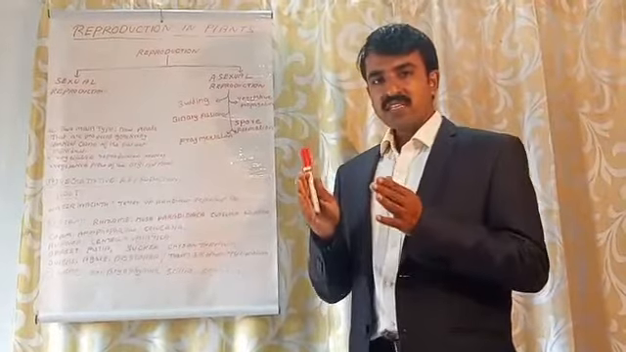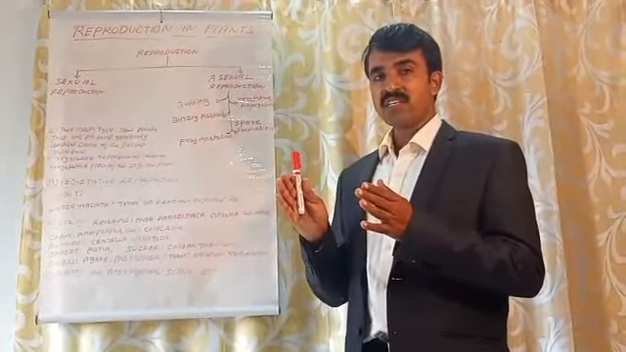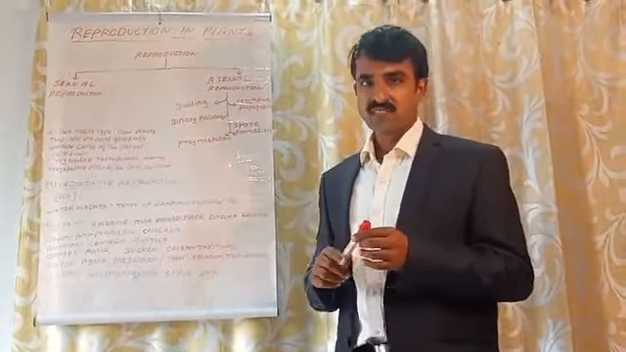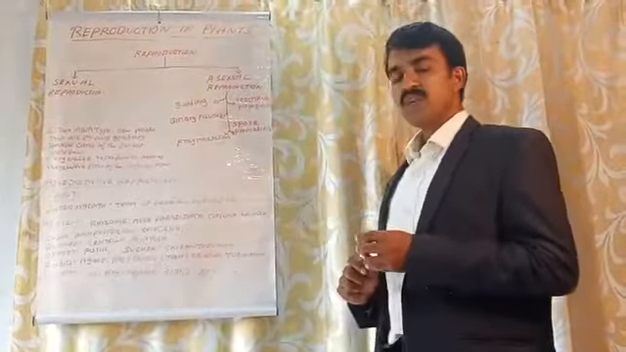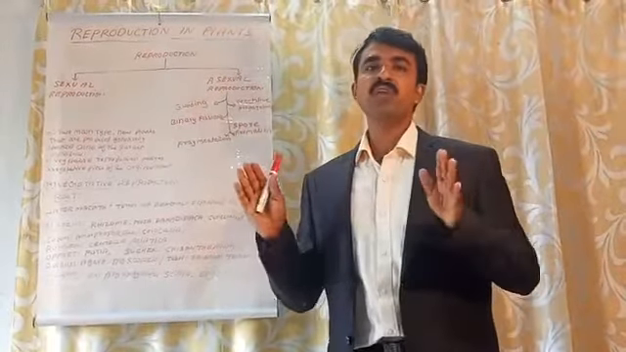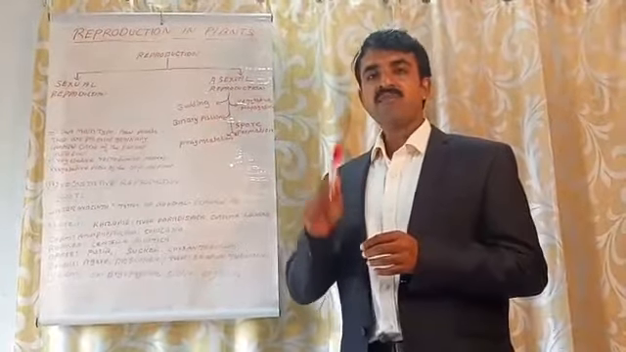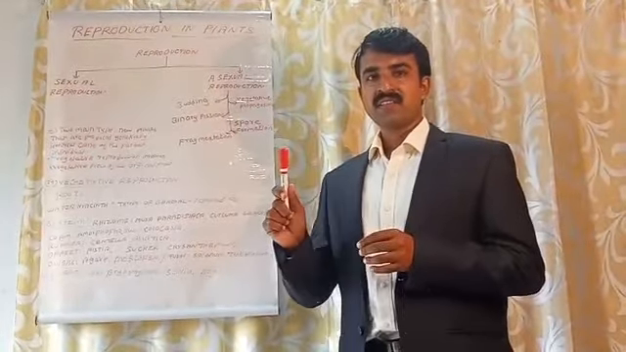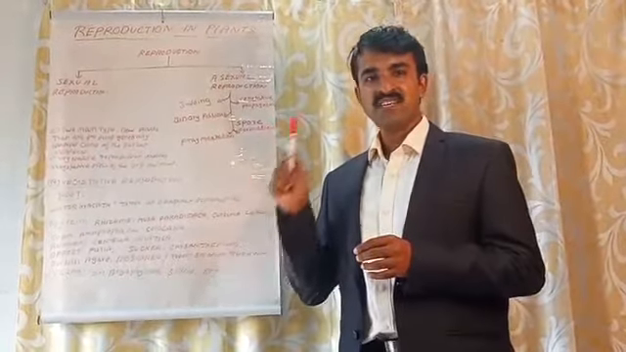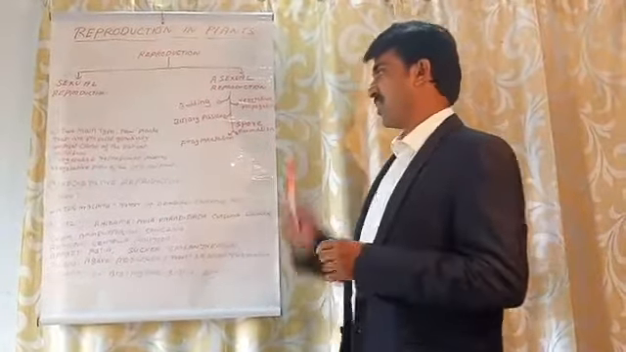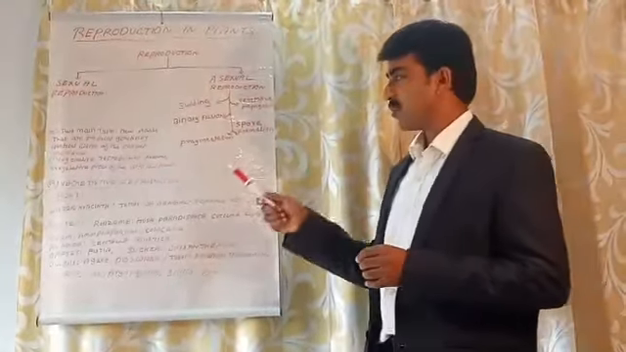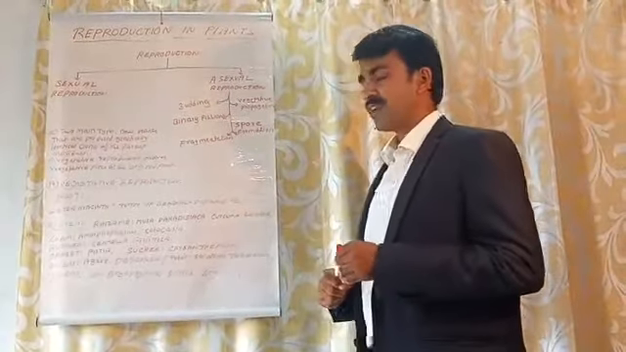Before vegetative reproduction, I have to tell you about asexual reproduction. I told you that sexual reproduction is the union of male and female gametes. In asexual reproduction, there is no union of male and female gametes. Reproduction takes place without the involvement of gametes. That is called asexual reproduction. Okay, let us come to the point, that is vegetative reproduction.